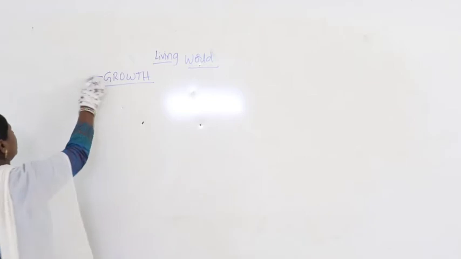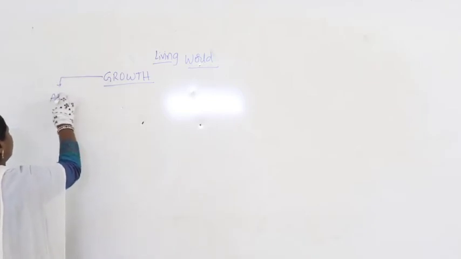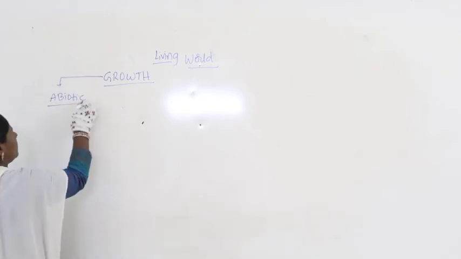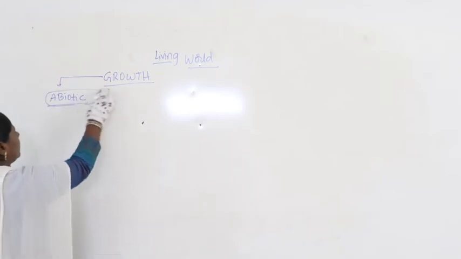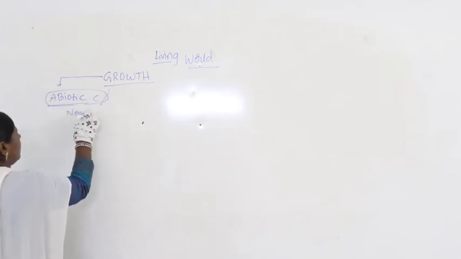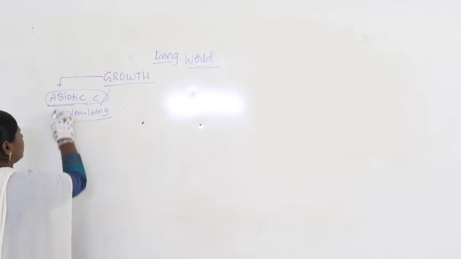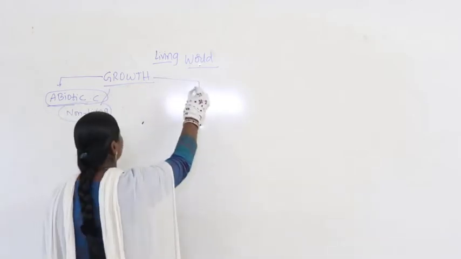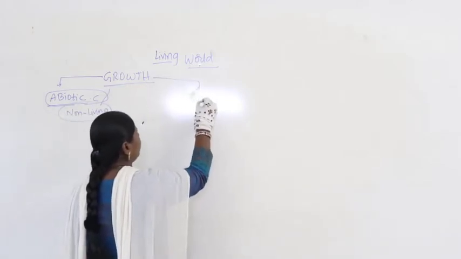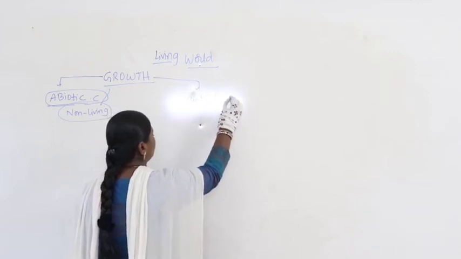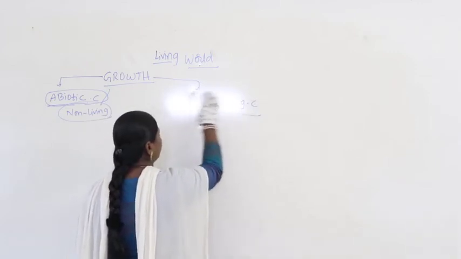So if you look at the growth phenomena, we discussed that abiotic components, also called non-living components, and the other one, biotic components, also called living components.